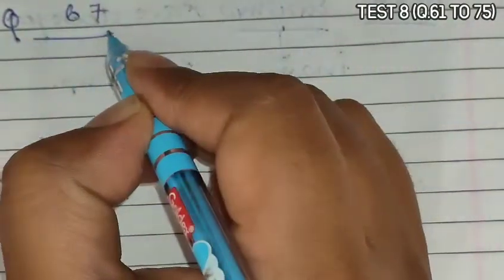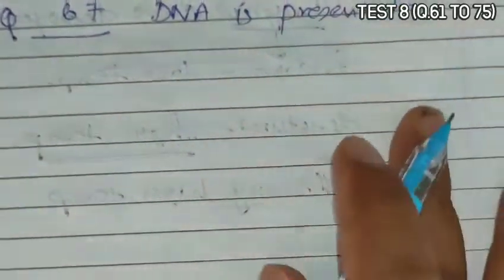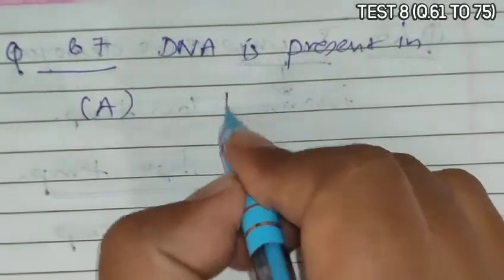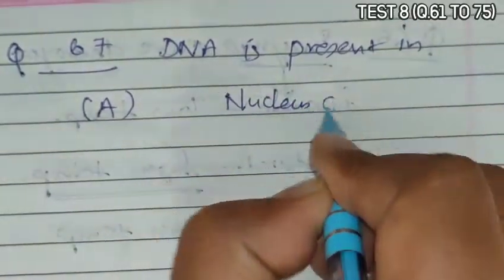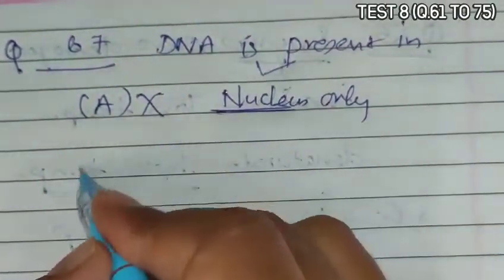Next is question 67. It asks that DNA is present in. Option A is given as nucleus only. In nucleus only it is not there, but yes, in nucleus it is present.